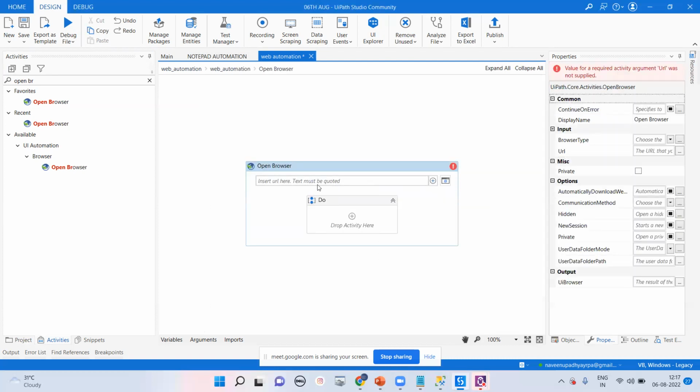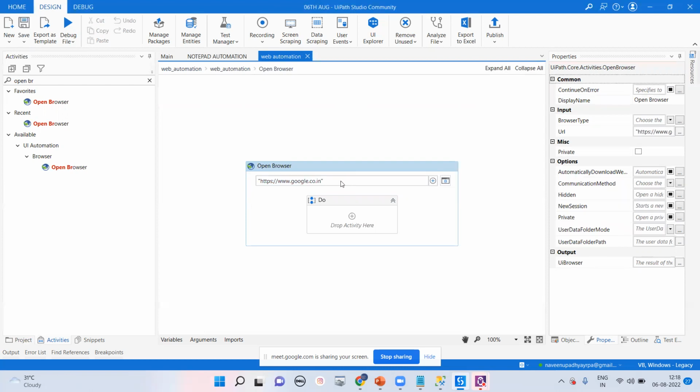Insert URL here. I want to launch simple Google. We'll launch from Google. What will we do? Insert URL here. Text must be in quotes. It's clearly mentioned, double quote, and then you can enter https://www.google.co.in.